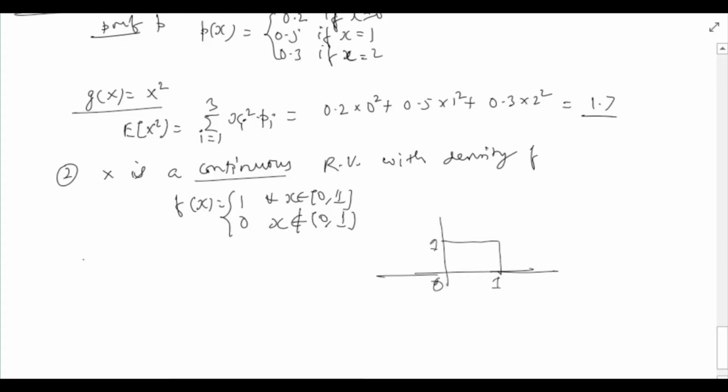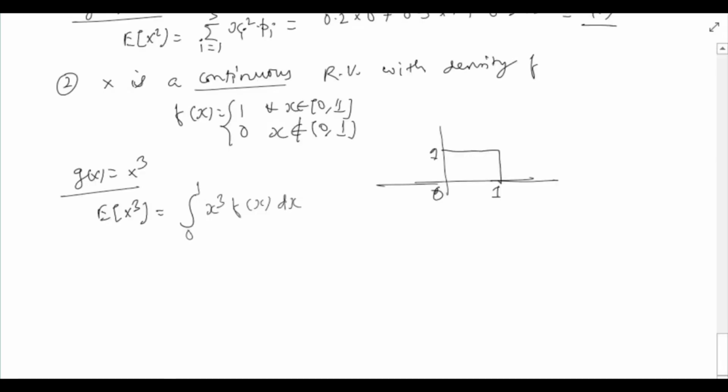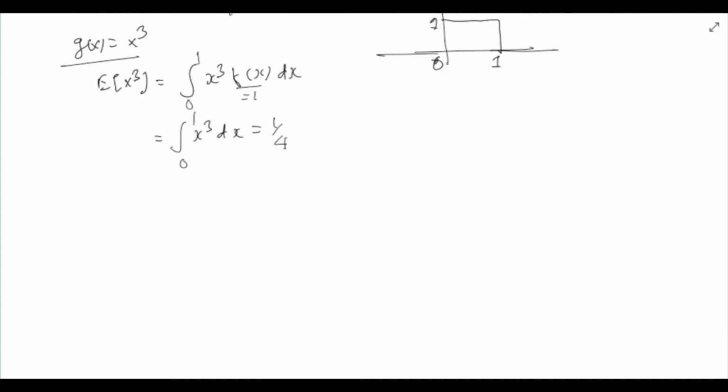Now consider a function g(x) which is equal to x cube. Then expected value of x cube can be computed using the formula given above. That suggests that expected value of x cube will be the integral of x cube f(x) dx from 0 to 1, because that is the interval over which f(x) is positive, and in fact it is 1 over this interval. So this becomes the integral from 0 to 1 of x cube dx, which is 1 by 4.